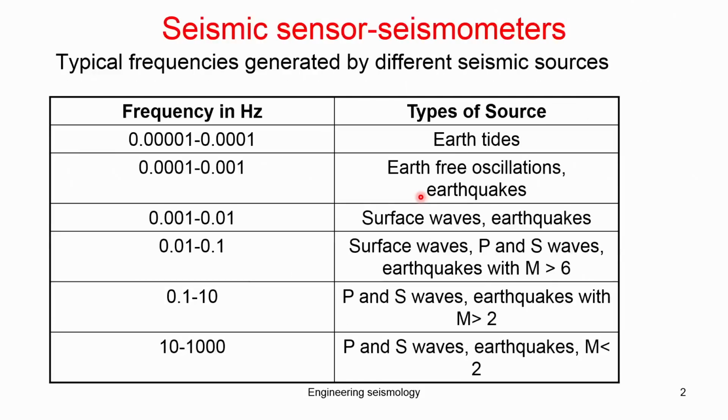We also ended up saying that the different types of waves created by an earthquake have a natural frequency or frequency band or range. This helps you decide: if you want to measure earthquakes above 6, you should have an instrument with that particular frequency, and likewise for earthquakes above 2, and those less than 2. If you want to measure the earth tide, what should be there? So, the type of equipment and the minimum requirement for the equipment are all very important to record a particular earthquake.